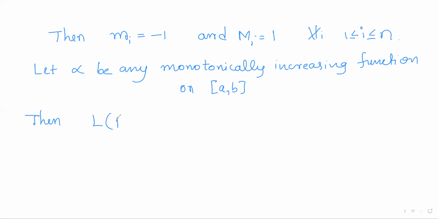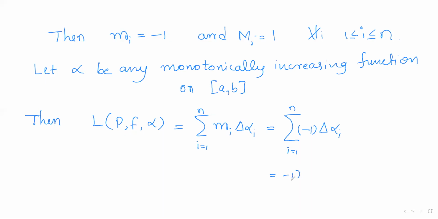Then consider the lower Riemann-Stieltjes sum of f with respect to partition P and monotonically increasing function alpha. It is defined to be the summation of small m_i into delta alpha_i, i running from 1 to n. But for every i, the infimum is -1. So -1 into delta alpha_i, i running from 1 to n. So -1 outside into the summation of delta alpha_i. What is the summation of delta alpha_i? It is alpha of b minus alpha of a.